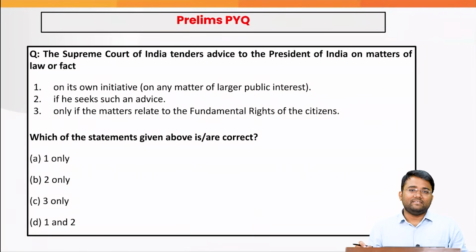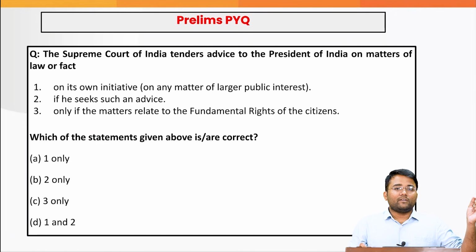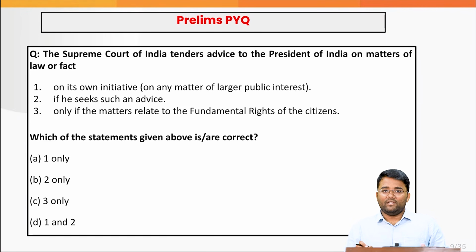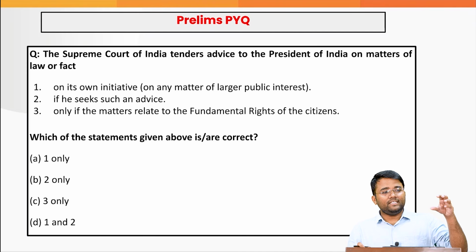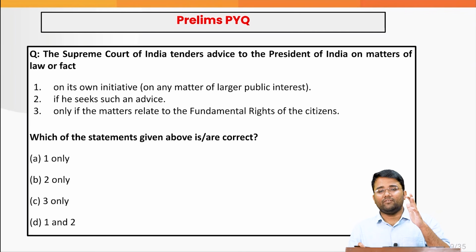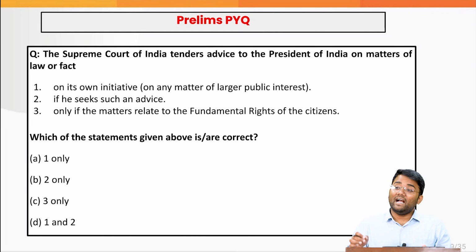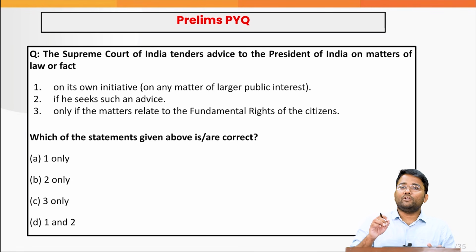So in conclusion, what may be the possible reason why the constitutional makers did not mention any fixed timeline? One of the important reasons could be that the constitutional makers were of the view that the people who will be holding these offices, whether the office of president, governor, or judge of the Supreme Court, are in very responsible positions, will be working for the welfare of the people and the proper governance of the country, and these offices will not be politicized.